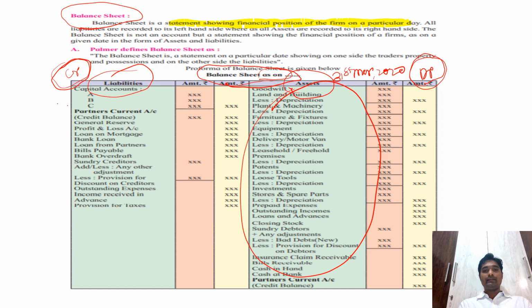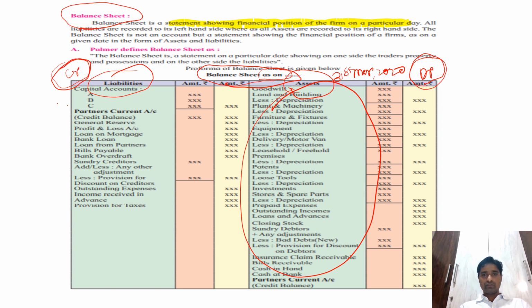So that is why in case of the trading and profit and loss account, the expenses which are there in the current year may not be there in the next year. So it depends, and that is why there we usually write for the year ended, and here we write as on. So these are some balances of assets and liabilities.